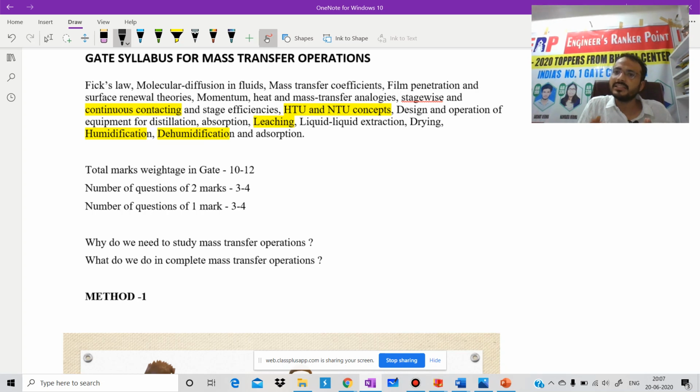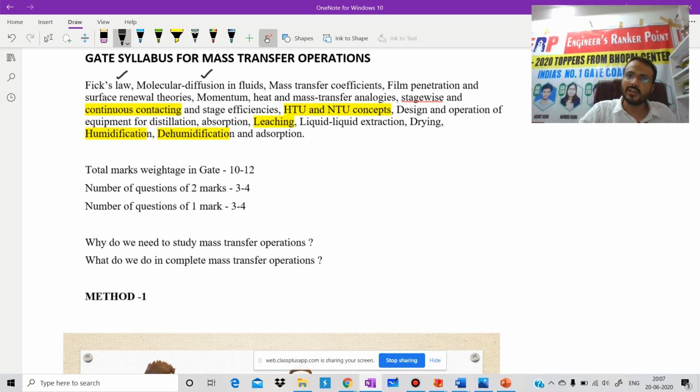And GATE is a very easy exam, and we need to focus in a very systematic way. Otherwise, every year, out of 20,000 students, only 2,000 are able to qualify GATE. Is it clear? Now we are going to discuss the mass transfer syllabus. First is Fick's law. In our GATE syllabus, Fick's law has two parts, the first law and the second law, but in our syllabus we will discuss only the first one.